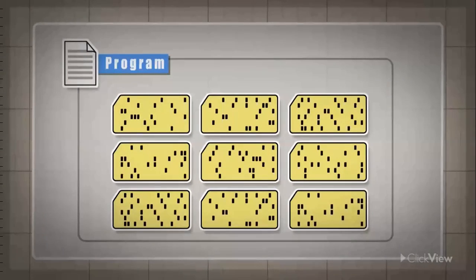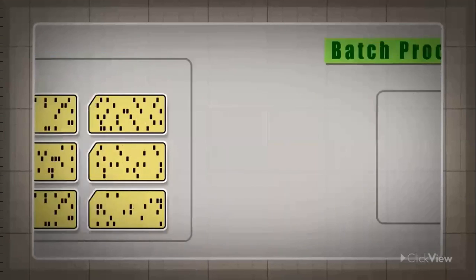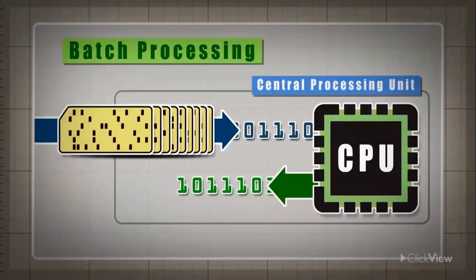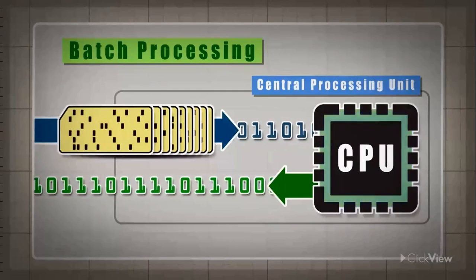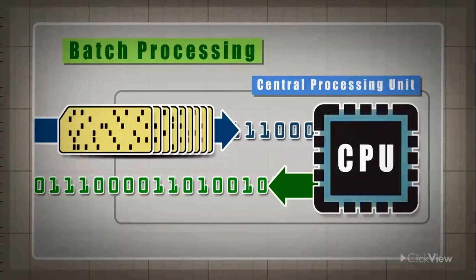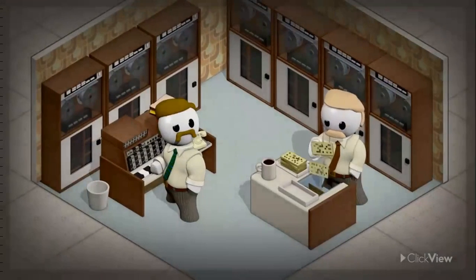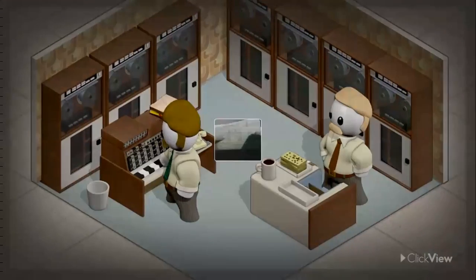Programs were written on punch cards, pieces of cardboard with holes. These were fed one at a time into the Central Processing Unit, or CPU, and enabled the earliest form of computer batch processing. In some cases, one person was in charge of making sure the cards were fed in correctly. Their job was to correct jams and schedule when the next program could be run.